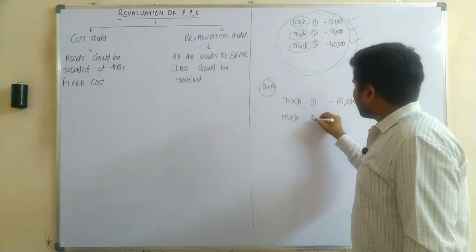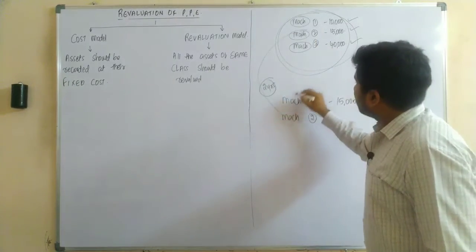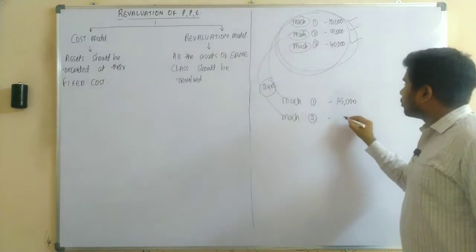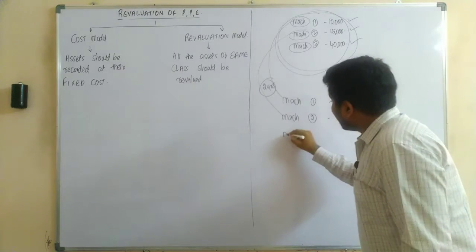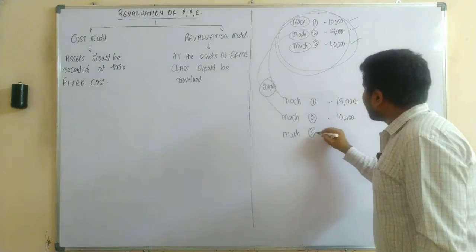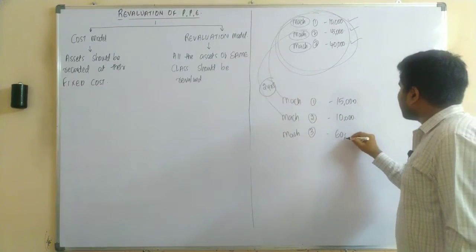Your machinery number 2 was revalued at 10,000 rupees. And let us assume your machinery number 3 was valued at 60,000 rupees.